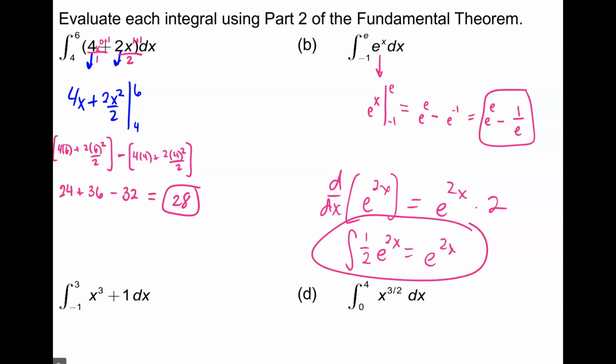The reason it's 1/2 is because 1/2 times 2 times e to the 2x goes to e to the 2x.